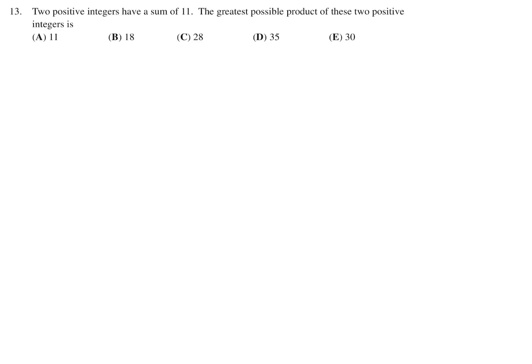Two positive integers have a sum of 11. The greatest possible product of these two positive integers is. So we have two integers that when you add them equals 11. And then we would have to figure out the greatest value for A times B, like that.